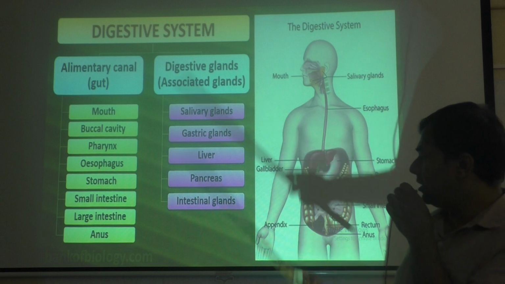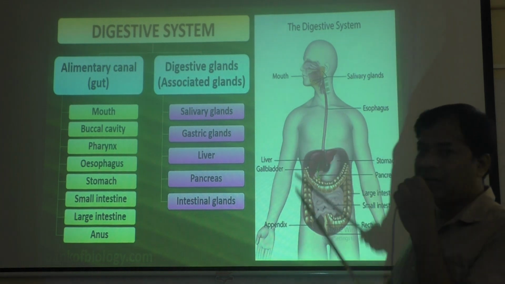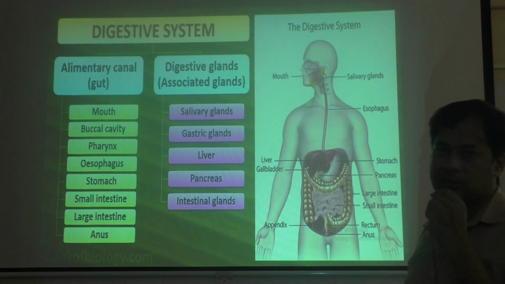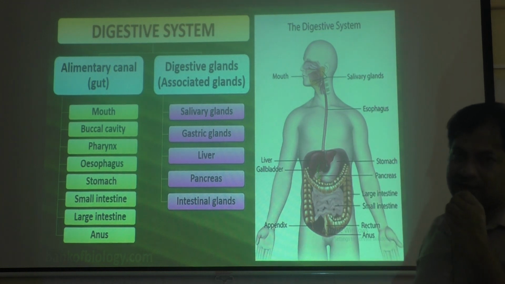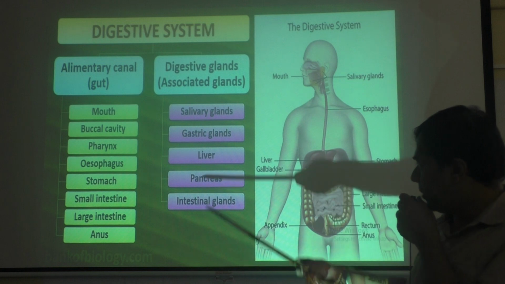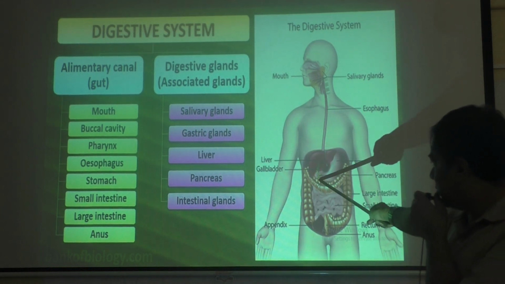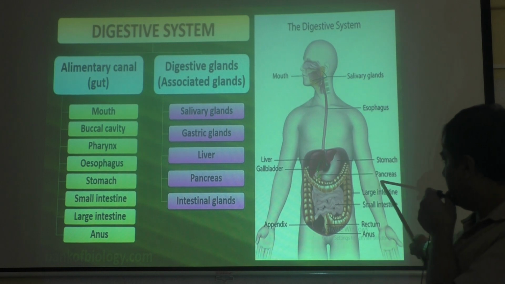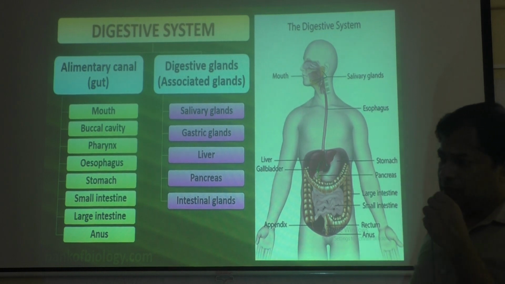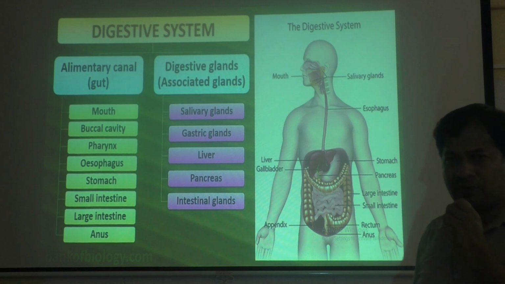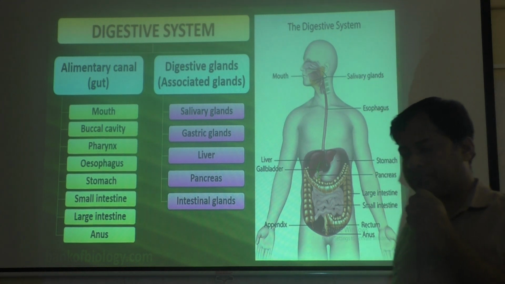Then the liver is there, you can see here. The liver is the largest gland in the body. It produces bile juice, which is required for digestion of fat. Then the pancreas is there. Here they have labeled it pancreas. The pancreas also releases pancreatic juice and very important enzymes, which are required for digestion of proteins.